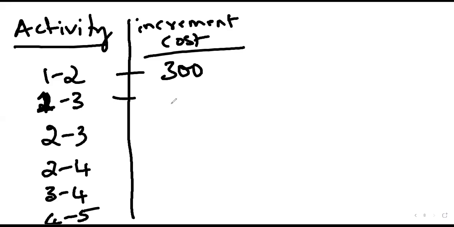Yes. So calculate the incremental cost for all these activities. Same thing, same formula, and determine the incremental cost for all these activities.